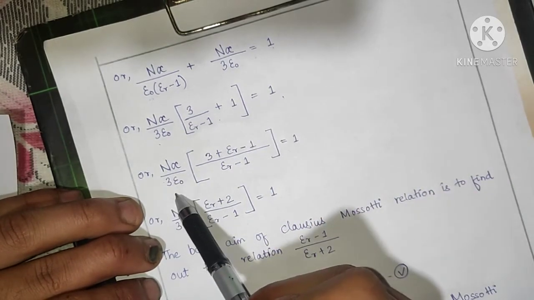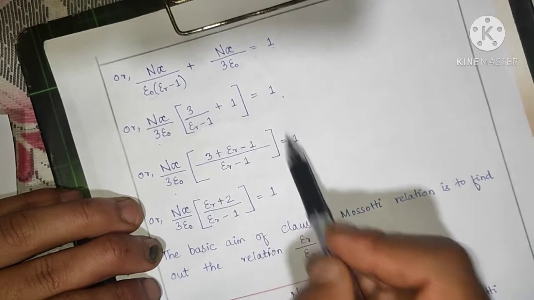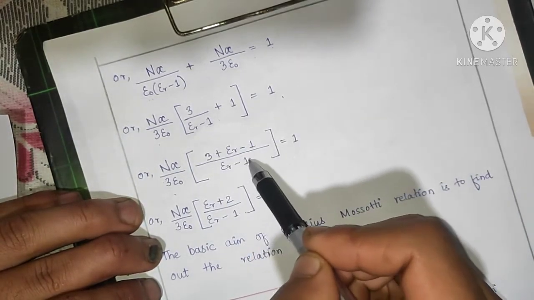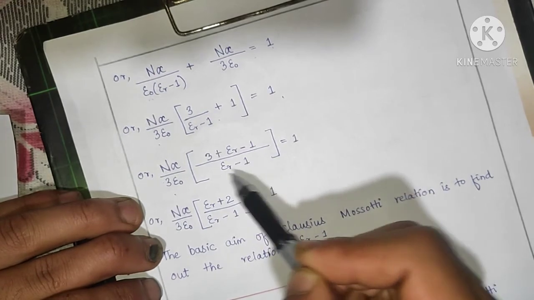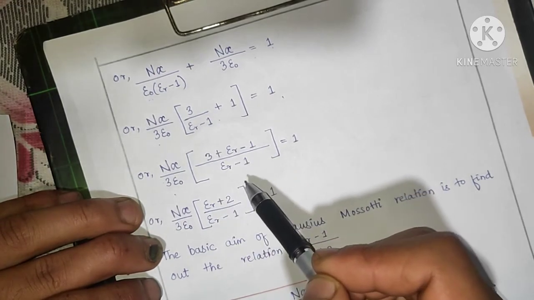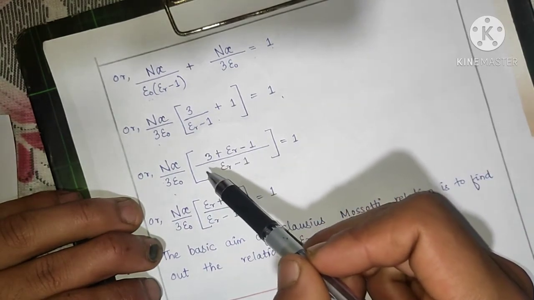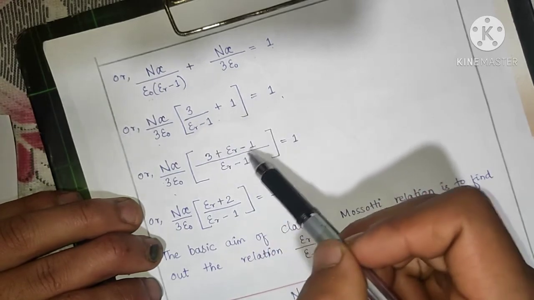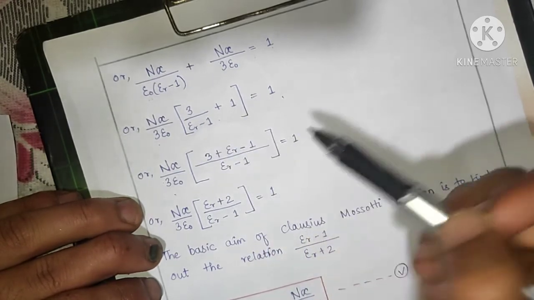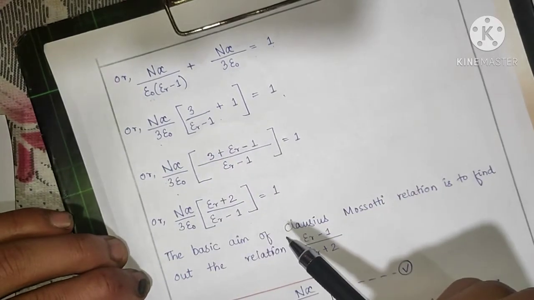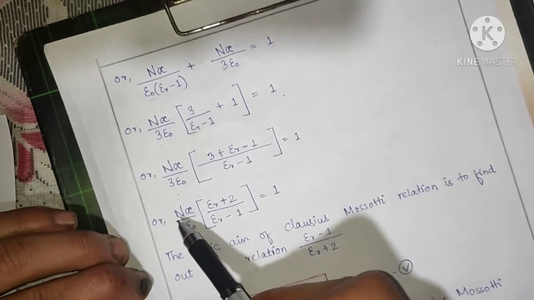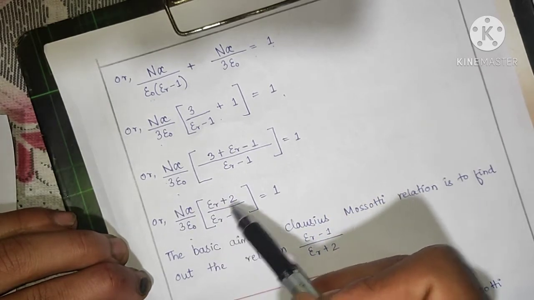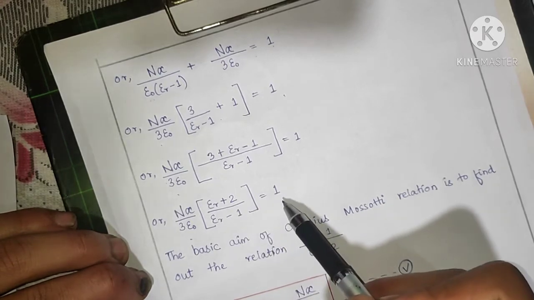So n alpha by 3 epsilon naught, we simplify what is inside the bracket. So epsilon r minus 1 is in the denominator. By simplifying, the 3 is as it is, multiplied by 1, and epsilon r minus 1 is as it is. So by doing this, n alpha by 3 epsilon naught into epsilon r plus 2 by epsilon r minus 1 is equal to 1.